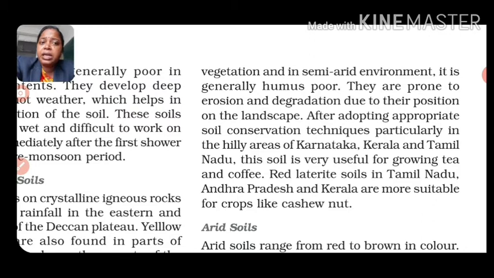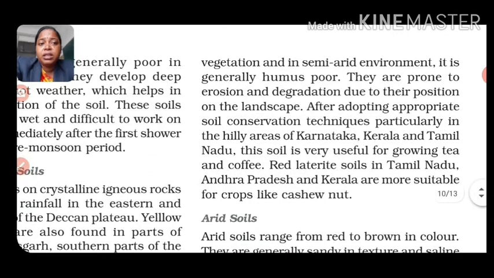After adopting appropriate soil conservation techniques, particularly in the hilly areas of Karnataka, Kerala and Tamil Nadu, this soil is very useful for growing tea and coffee. Red laterite soils in Tamil Nadu, Andhra Pradesh and Kerala are also more suitable for crops like cashew nuts. So most of these soils are used for the cultivation of tea and coffee as well as cashew nuts.